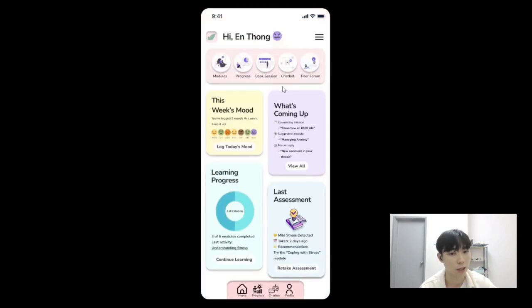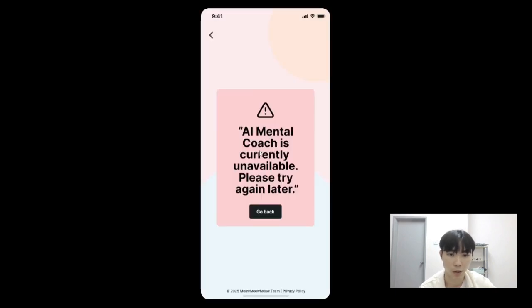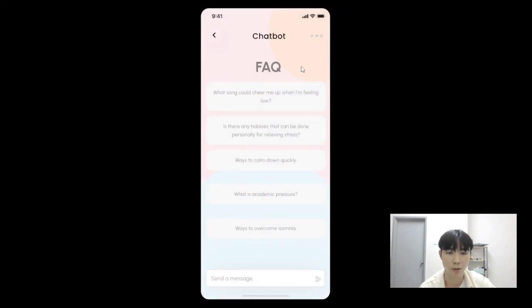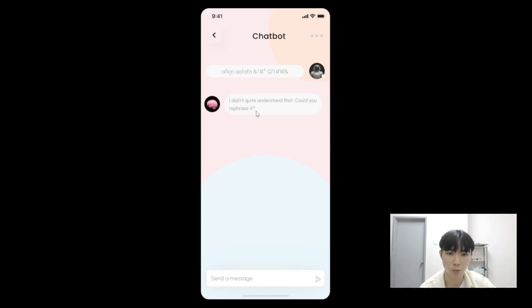So next we are going to test the first exception flow. So for example, when the user clicks the chatbot function, but the chatbot is currently offline. So a prompt will be shown like AI mental health coach is currently unavailable. Please try again later. So the user needs to go back to the main page. So next we are going to test the second exception flow, which is the user keys in a sentence that cannot be recognized by the chatbot. So the chatbot will say it did not understand the sentence sent by the user. Could the user rephrase it?